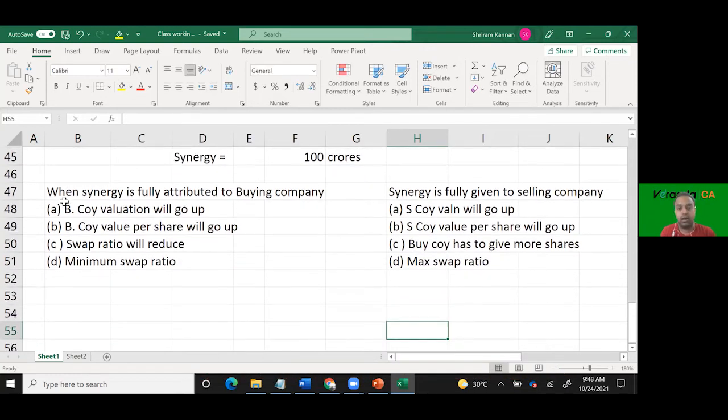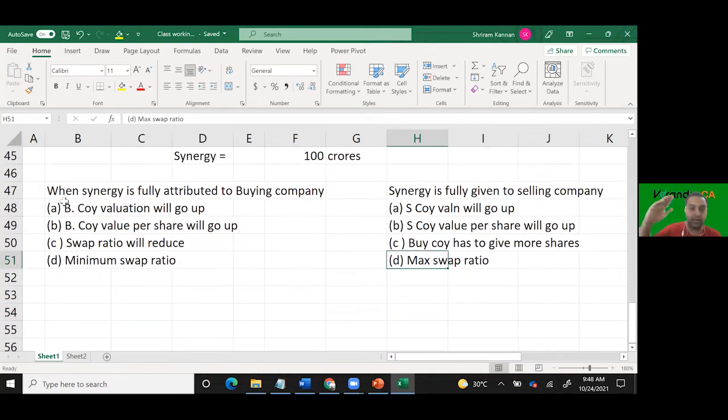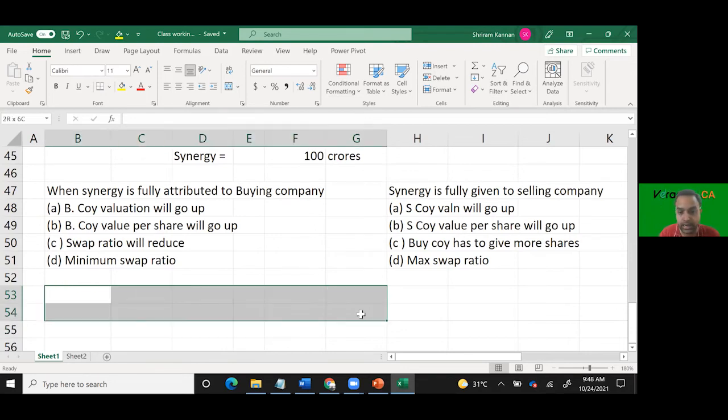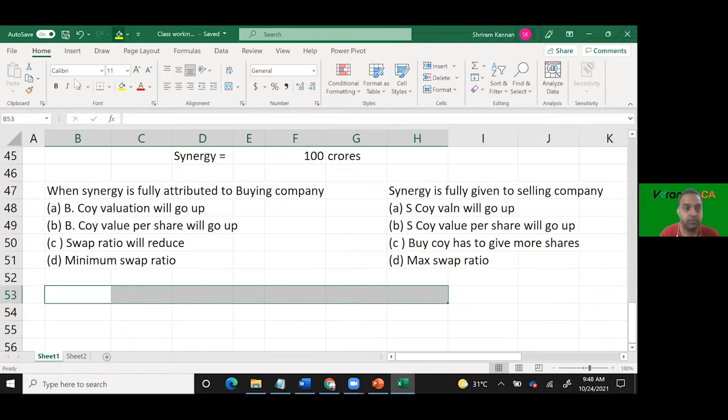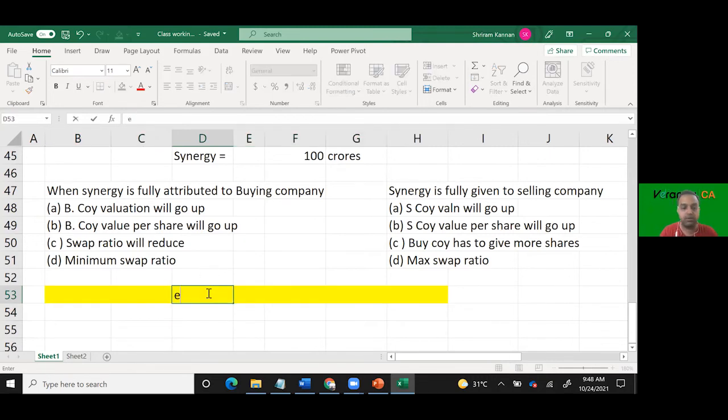So more than this maximum swap ratio, no one will give the shares. Below this minimum swap ratio, no one will accept the swap. Can you understand the range between maximum and minimum swap? The range between maximum and minimum swap is called the negotiable range.